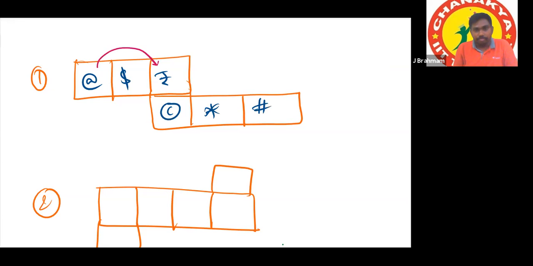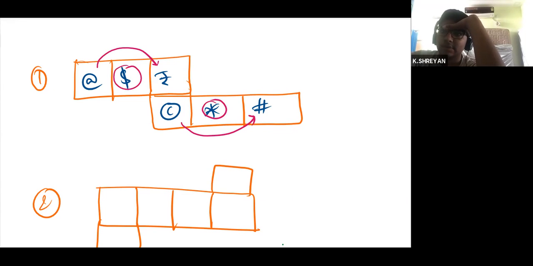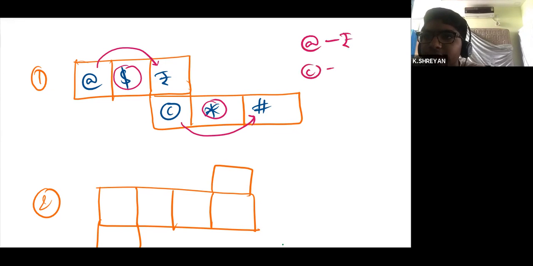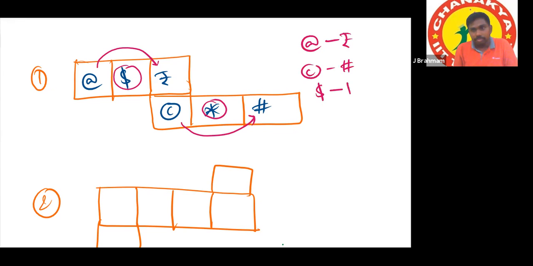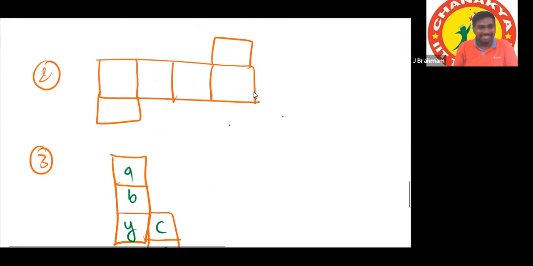Copyright and hashtag are opposite, and dollar and asterisk are automatically opposite. The dollar is opposite to the asterisk. In simple language, you can say star.